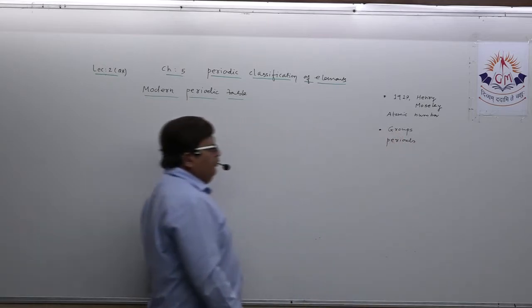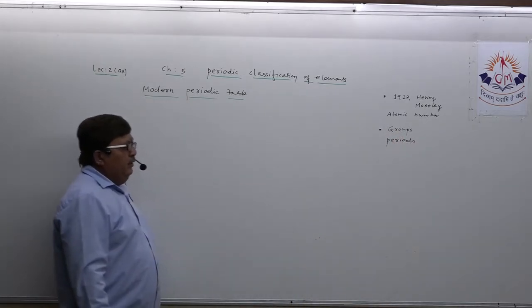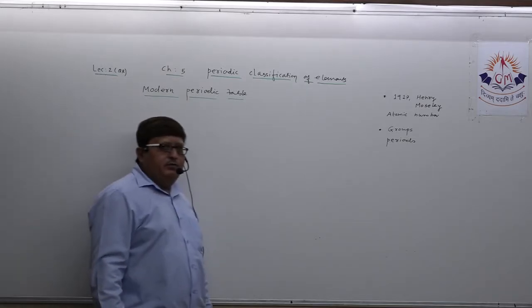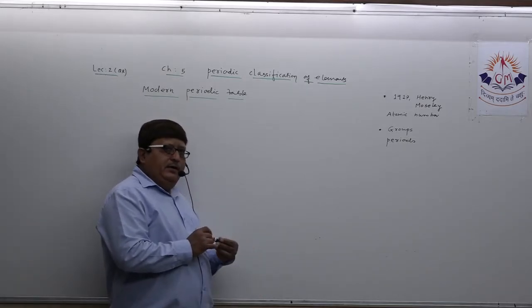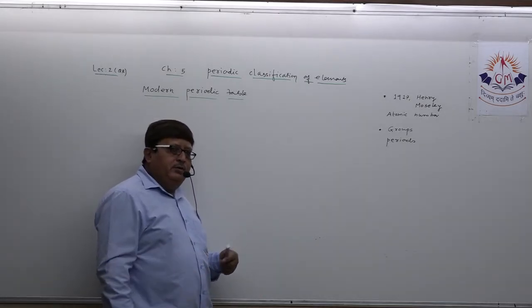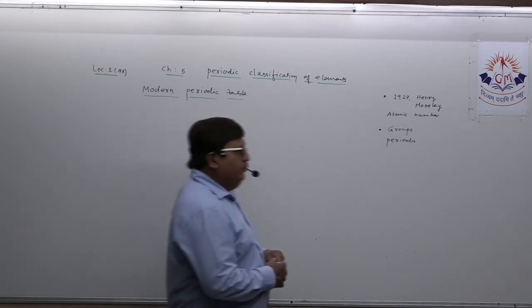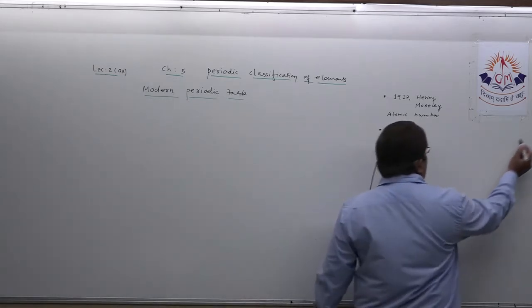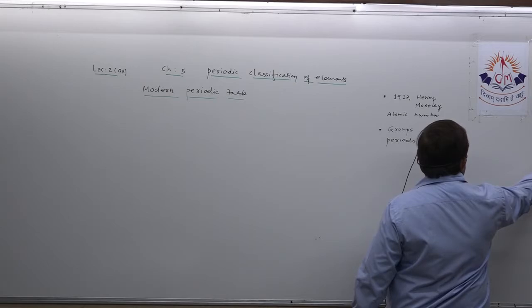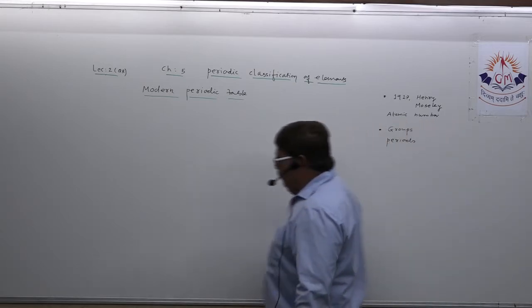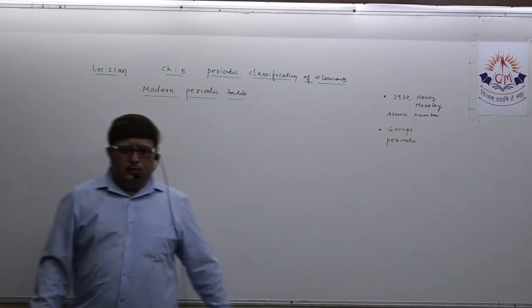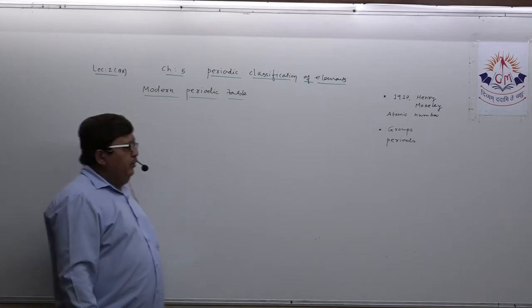Suppose you are asked to write a short note on the modern periodic table.